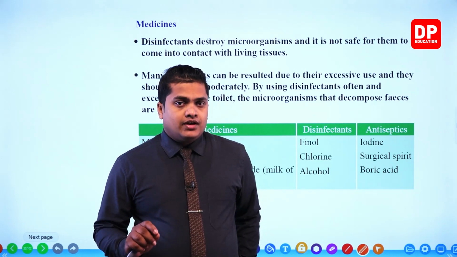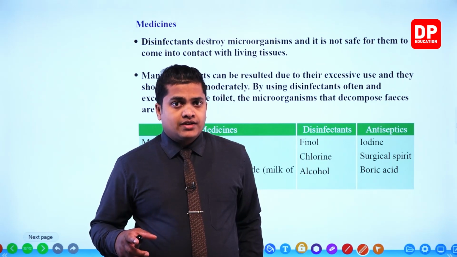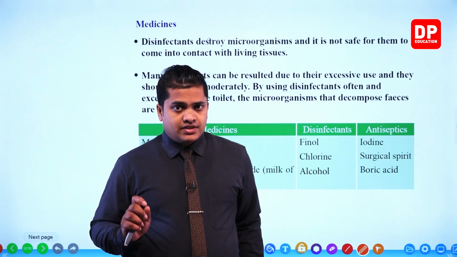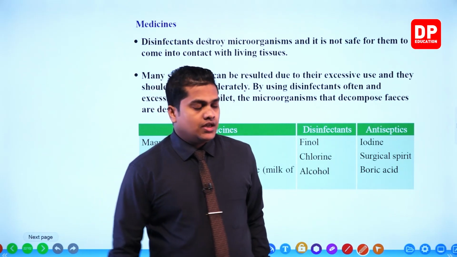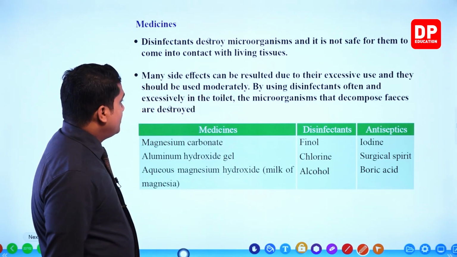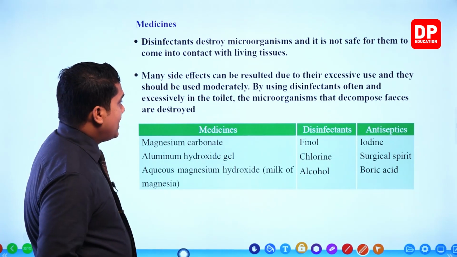So if somehow these things came into contact, then my dear children, the best thing to do is wash your hands thoroughly with water. Then next one given, many side effects can result due to their excessive use and they should be used moderately.